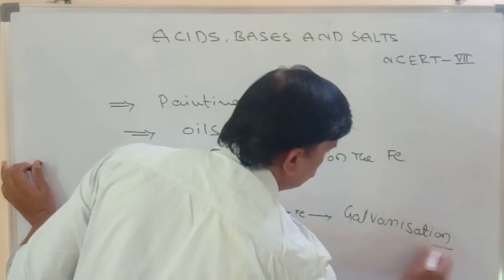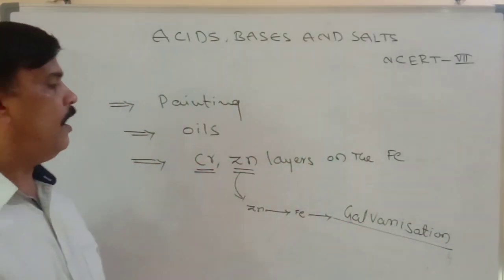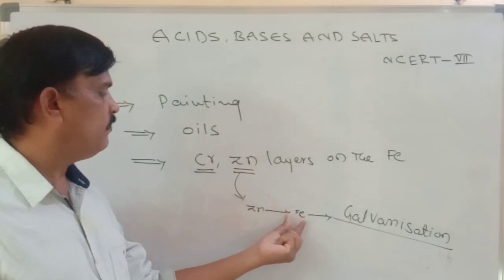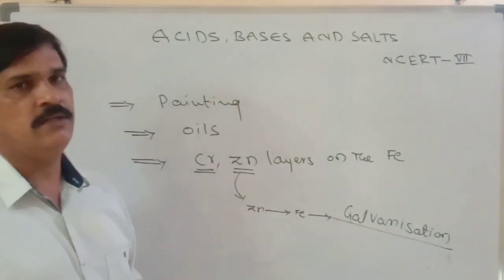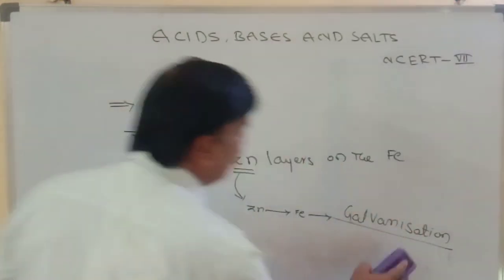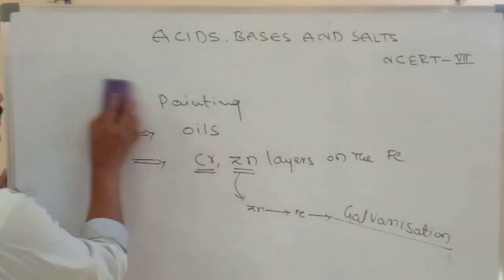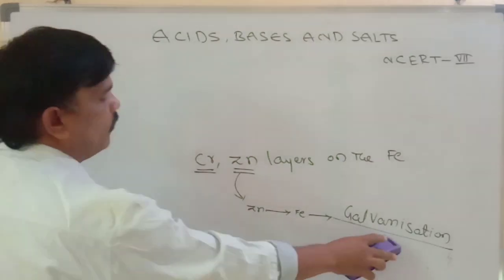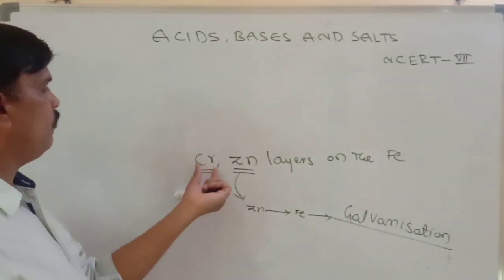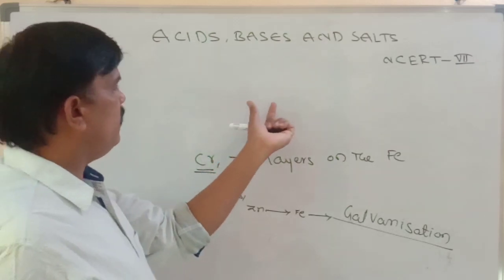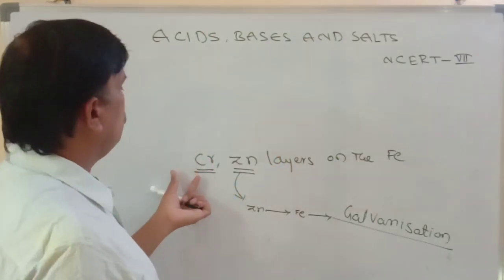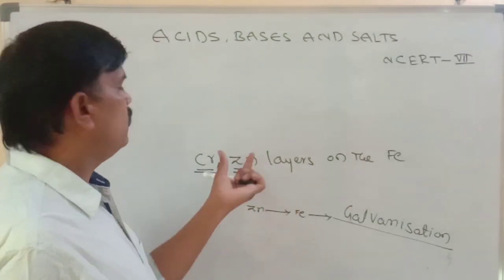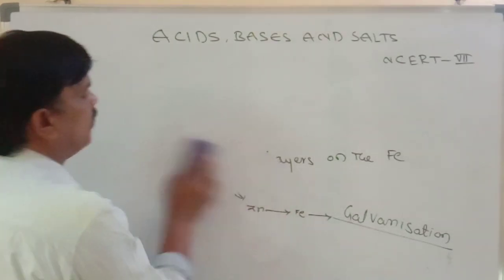Galvanization. This is important. What is galvanization? Protecting iron from rust by applying zinc metal on the surface of the iron is known as galvanization. Okay. So this is important for competitive exams. Which metal is applied on the surface of the iron in the galvanization method? Option A they may give copper, B manganese, C zinc, D none of the above. So zinc is the correct answer. Zinc is applied in the galvanization process.